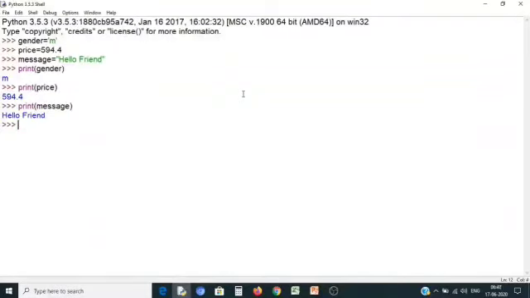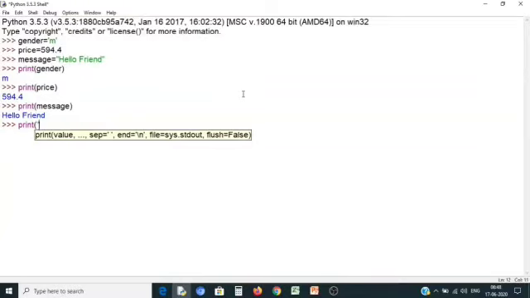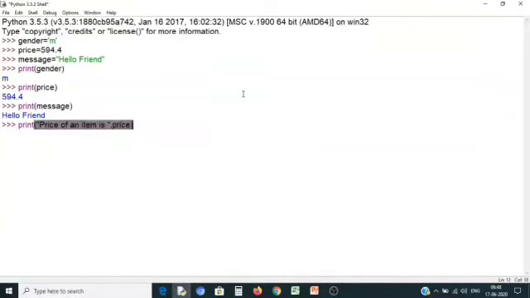We can also print values of variables with a message like this. So 'price of an item is' is a message that prints as it is on screen, and price is the variable that prints its value. So the output will be: the price of an item is 594.6.